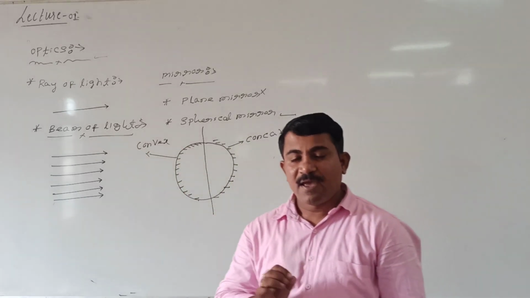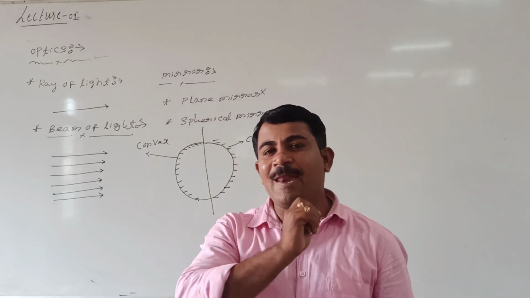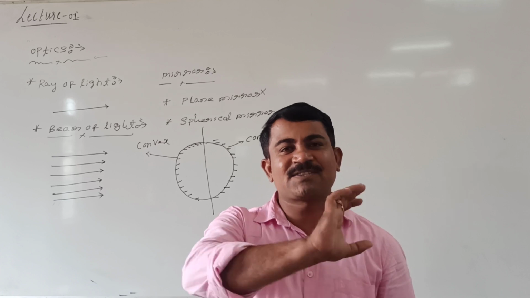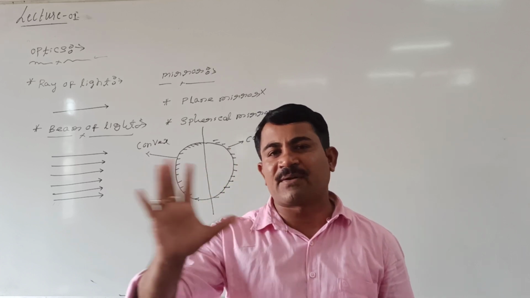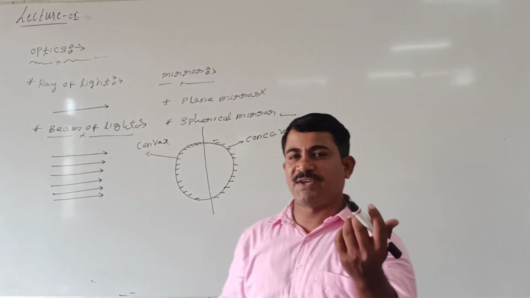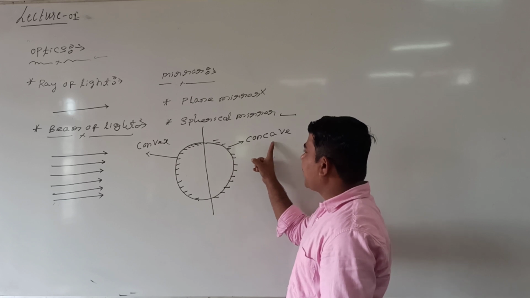I said that any mirror consists of two parts. One we are calling the well polished surface, and the second one we are calling the opaque surface. Opaque means through which a ray of light is not reflected, not refracted. See here, this part I can call a concave spherical reflecting surface.